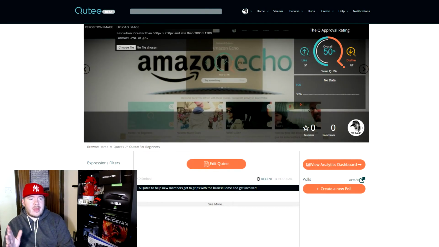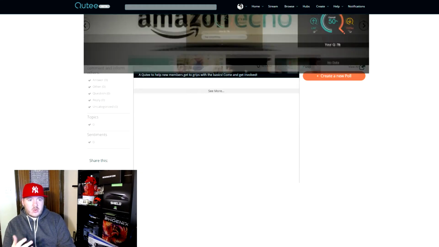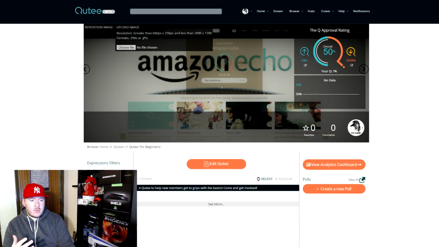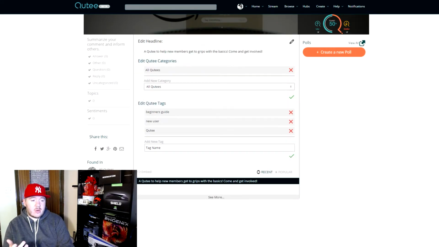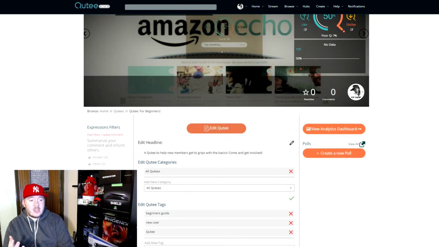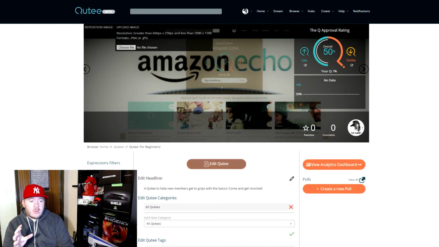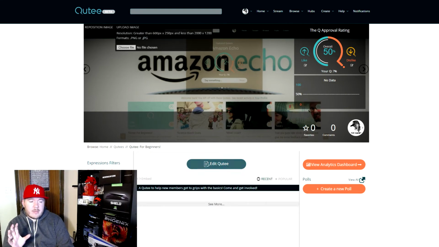Alright, the Qutee is looking a lot better. So then we scroll down to here. You can edit your Qutee after creating it. So all you have to do is click edit, and then you can change things down here. You can add more tags, you can take tags away, you can change the category that your Qutee goes into. You can change the headline, being your description really. All sorts, you can do that. But we're done editing, we don't need to edit.